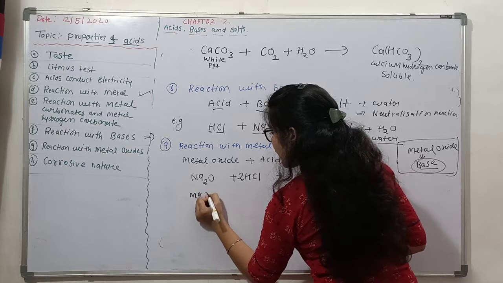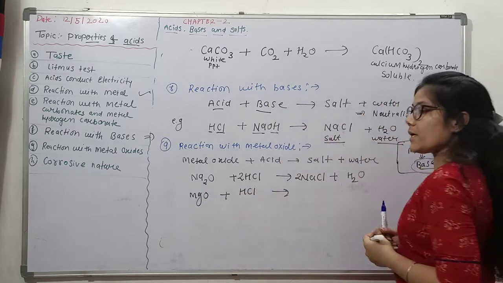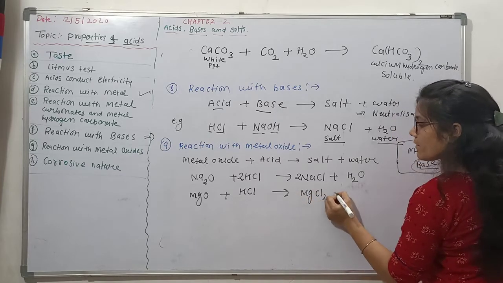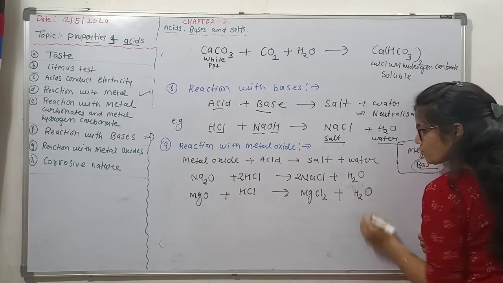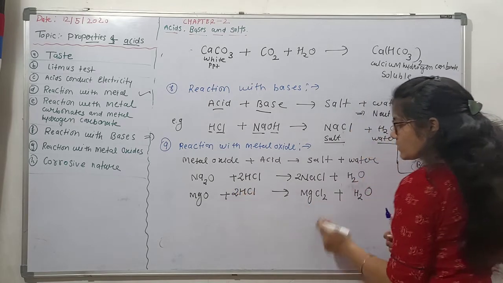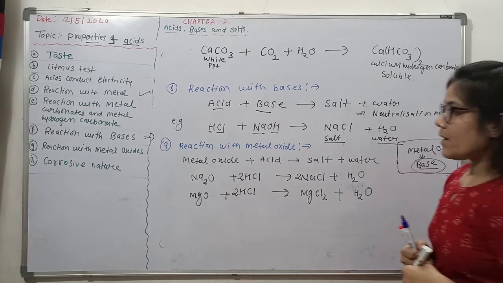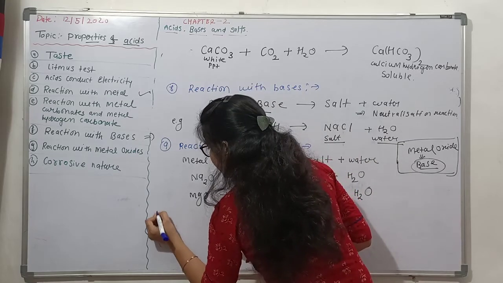Similarly, MgO plus HCl, what do we get? MgCl2, the valency of magnesium is 2, and H2O. Again we need to balance the equation: MgCl2 and H2O.